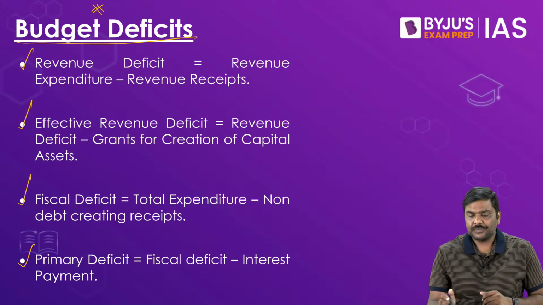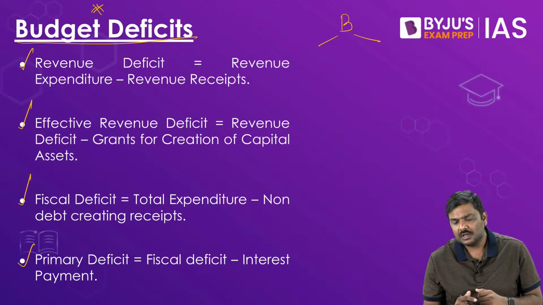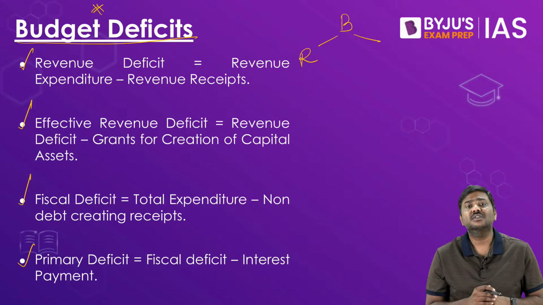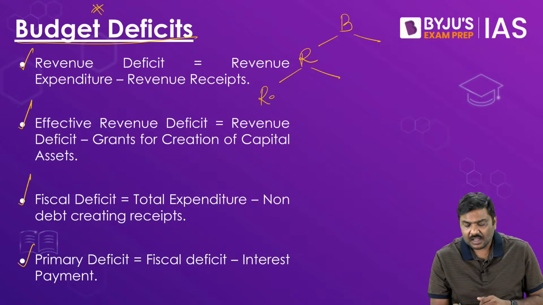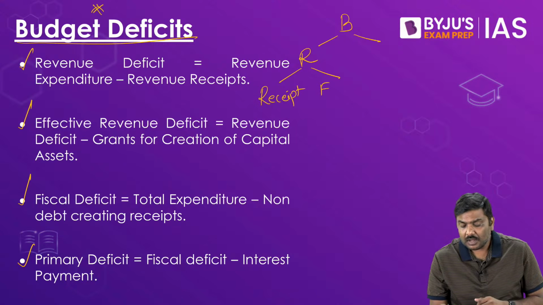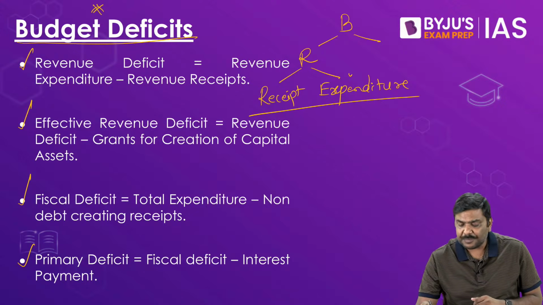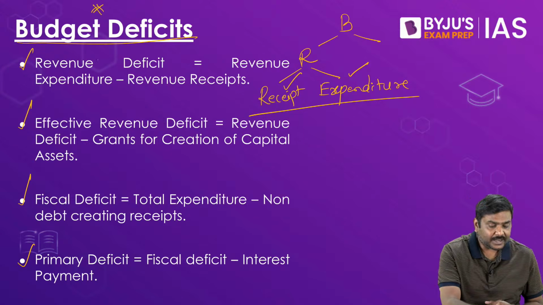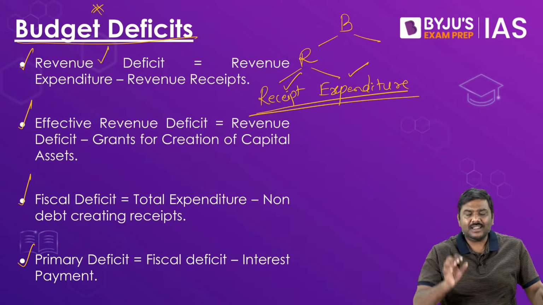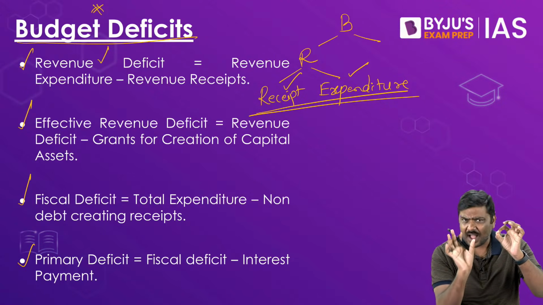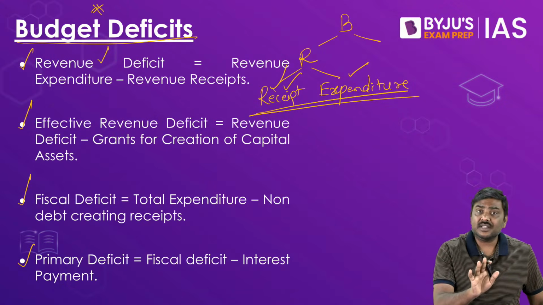What is the revenue deficit? Under the budget, earlier we divided the budget into 2 parts and gave one division, that is the revenue side or revenue account in the budget. And the revenue is again divided into revenue receipts and revenue expenditure. So if the revenue expenditure is higher than the revenue receipts, that is called a revenue deficit. I repeat, if the expenditure under the revenue head is higher than the receipts or the incomes earned under the revenue head, that is called a revenue deficit.